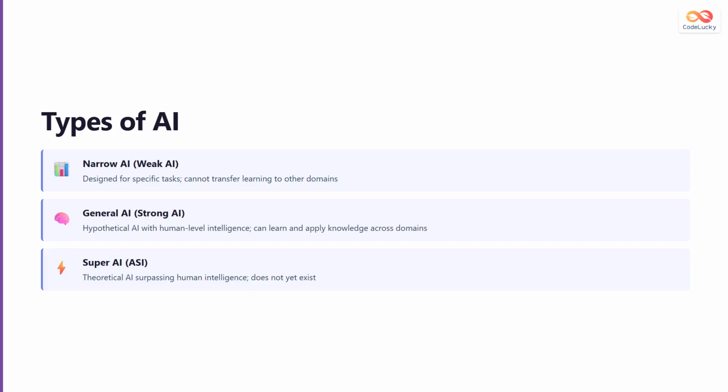There are three main categories of artificial intelligence. Narrow AI, also called weak AI, is designed for specific tasks and cannot transfer its learning to other domains. All AI we see today is narrow AI, including virtual assistants, recommendation systems, and image recognition tools. General AI, or strong AI, is hypothetical AI with human-level intelligence that can learn and apply knowledge across different domains. This type of AI does not yet exist. Super AI, also known as artificial superintelligence, is theoretical AI that would surpass human intelligence. This also remains purely theoretical at this point.